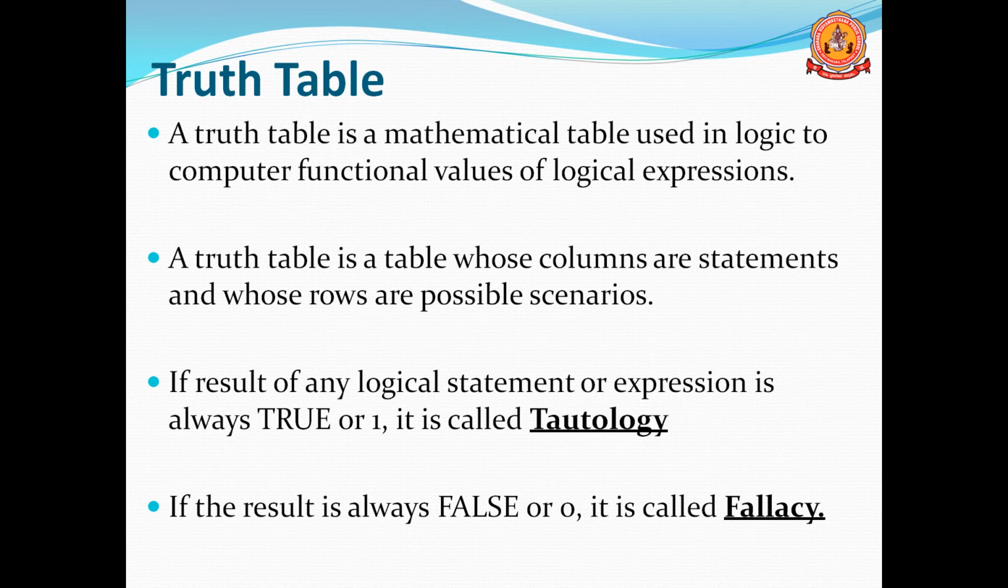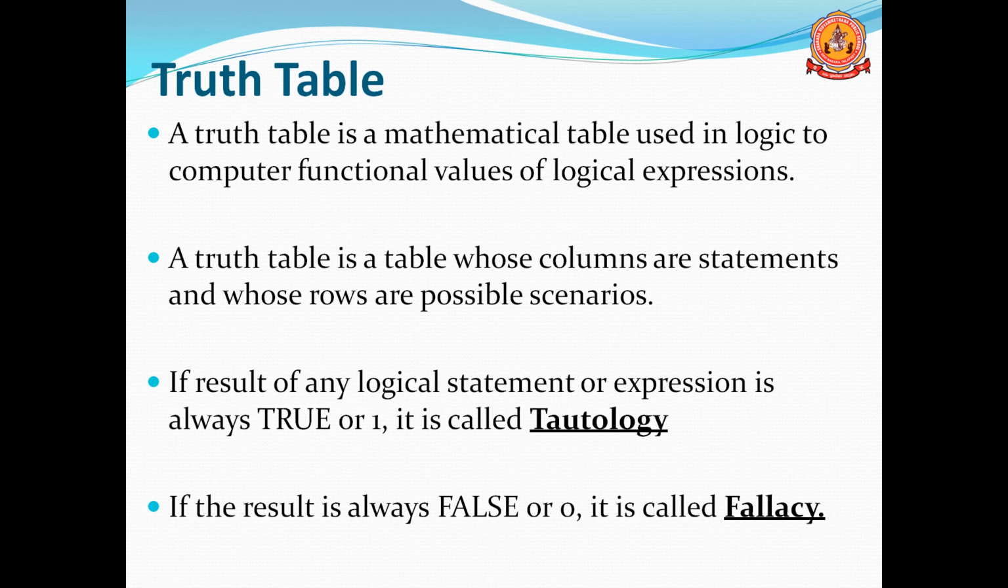Next we will see the truth table. A truth table is a mathematical table. We use this mathematical table in logic to compute the functional values of logical expressions. To find the function values or to find the logic, we use one table, and that table is known as a truth table. A truth table is a mathematical table used in logic to compute functional values of logical expressions.